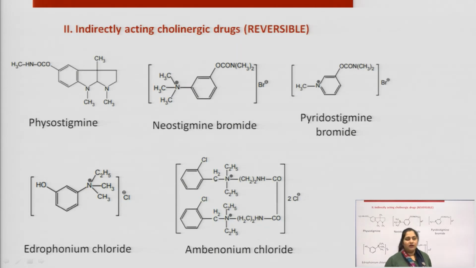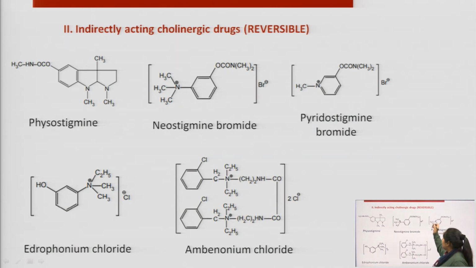And further we have another category, that is indirectly acting cholinergic drugs. The first one is reversible. So, they will not directly bind to either the muscarinic or the nicotinic receptor. They are not going to bind to any of the receptors. They will act through a different mechanism to possess their cholinomimetic property.